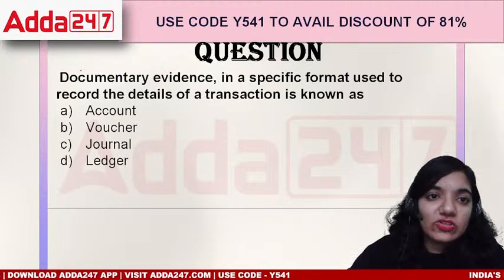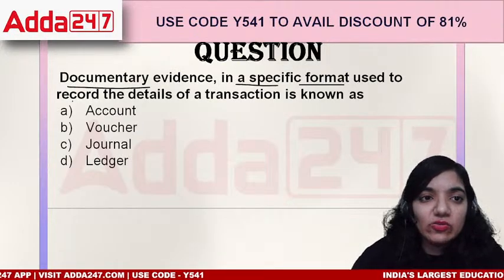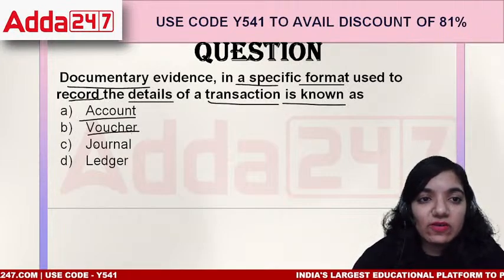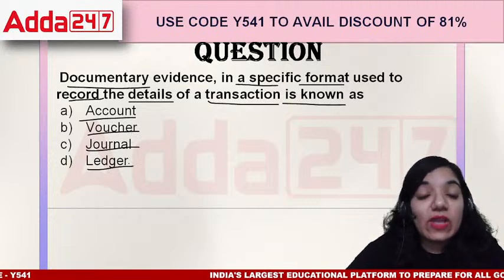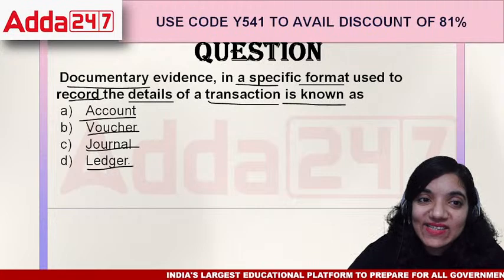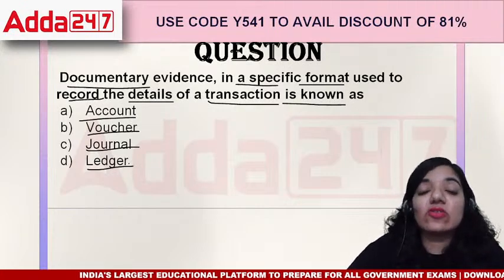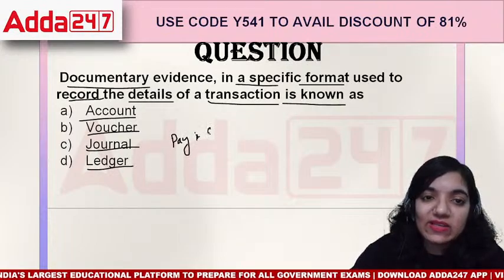Now, documentary evidence. A documentary evidence in a specific format used to record the details of a transaction is known as account, voucher, journal, or ledger. This is something which every bank records. So every bank has vouchers, right? Vouchers are where they record all the transactions as documentary evidence. For example, if I deposited money into the bank, it is given in the pay slip.